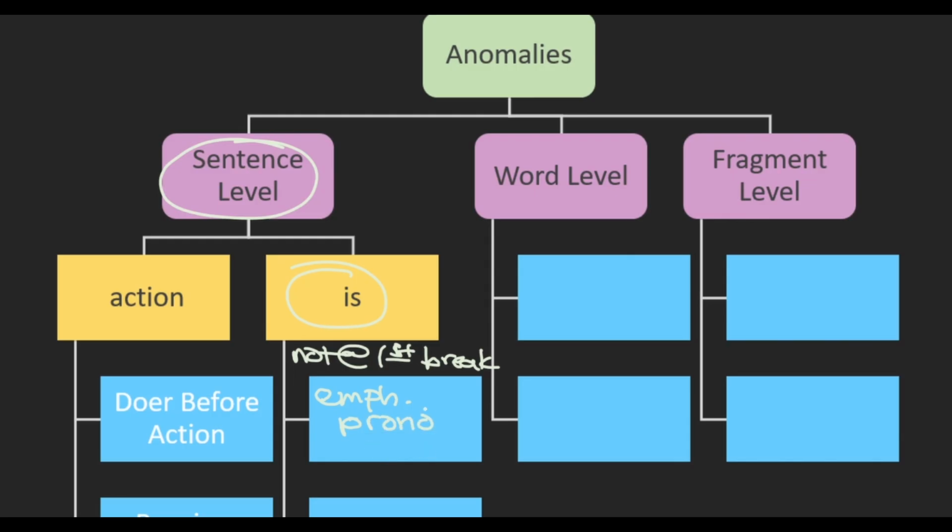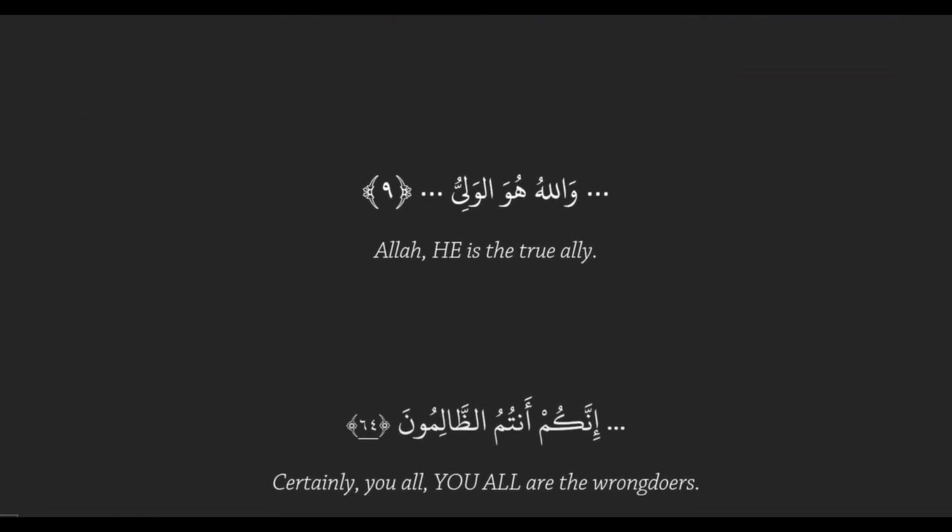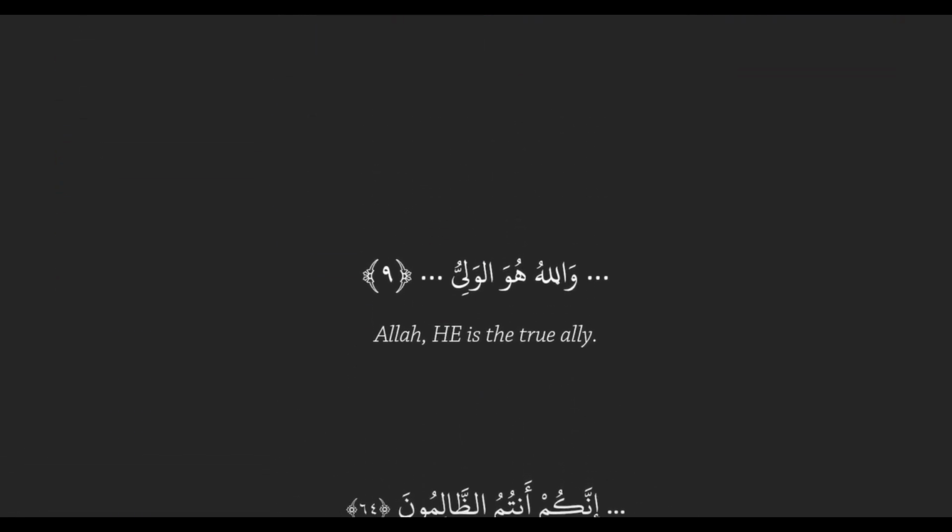This concept is easiest to learn through examples, so let's jump right into them. Our first sentence: Wallahu huwa al-wali. Allah translates as Allah, huwa translates as He, and al-wali means the true ally. So, Allah, He is the true ally. And our is goes right between which of the 2 words? Huwa and al-wali.